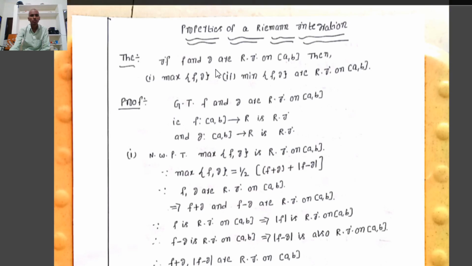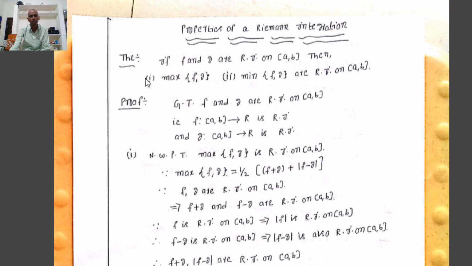Today we discuss some properties of Riemann integration. First one: if f and g are Riemann integrable functions on the closed interval [a, b], then second one: the maximum of f, g and the minimum of f, g are Riemann integrable on the closed interval [a, b].